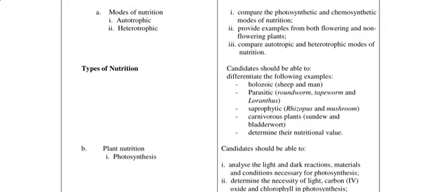Alright, then based on the types of nutrition, you should be able to differentiate the following examples: holozoic, parasitic, saprophytic, carnivorous, and then determine their nutritional value. Alright, so we have a lot of examples here.